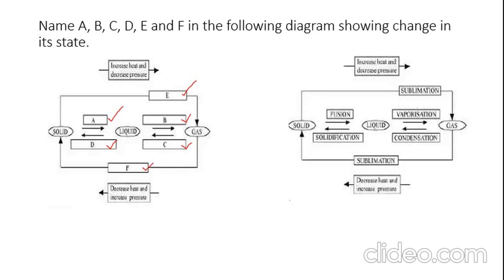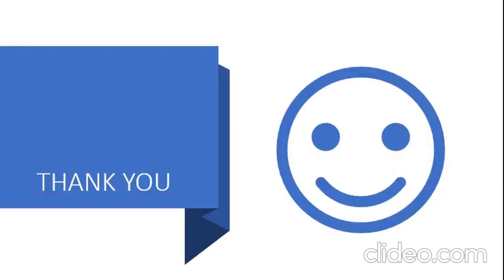So the process A is called fusion. Process B, vaporization, from liquid to gas. From liquid to solid, solidification. From gas to liquid, condensation. From solid to gas, sublimation. From gas to solid, sublimation. Thank you.